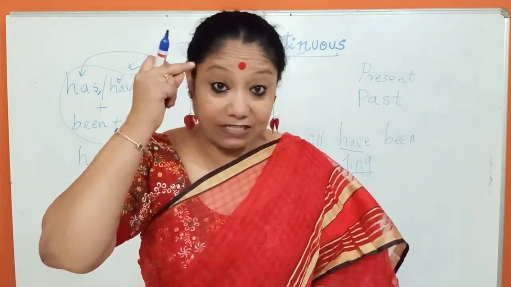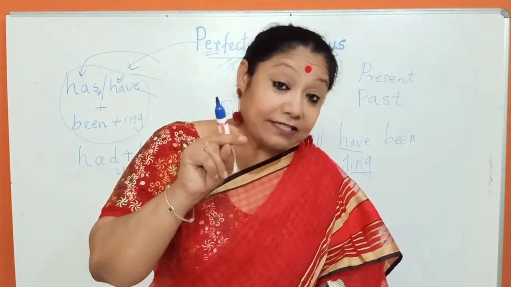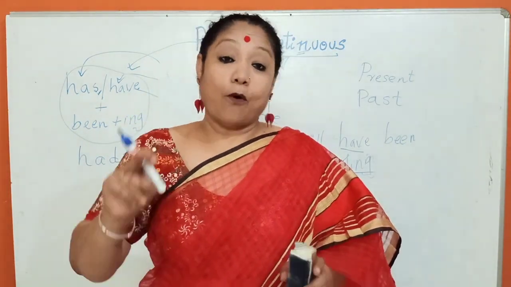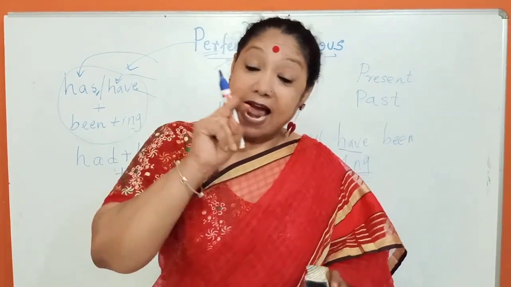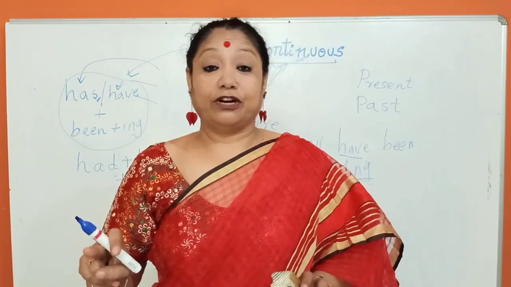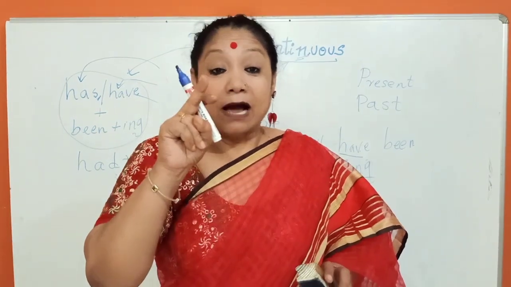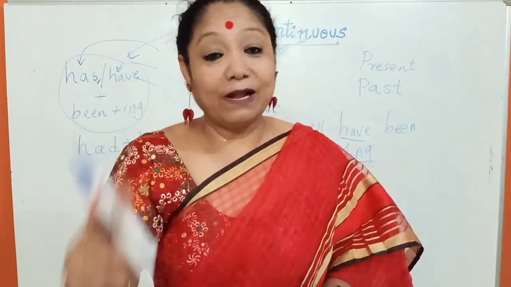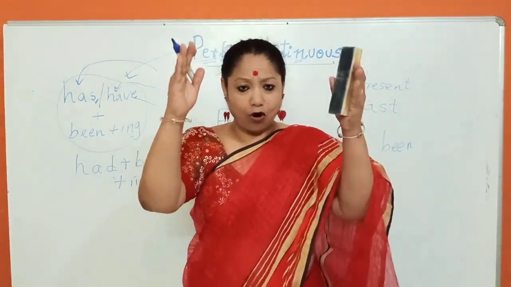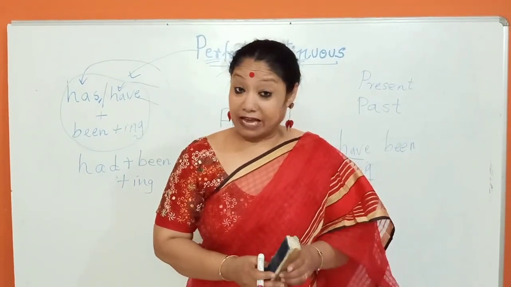Present perfect continuous, revise again and again: has or have plus been plus ing. Now past perfect continuous: had plus been plus ing. Future perfect continuous: will have been plus ing. So all the perfect continuous tenses I have told you.